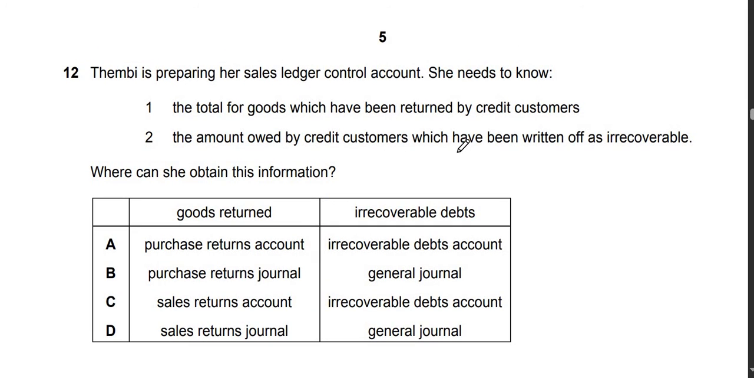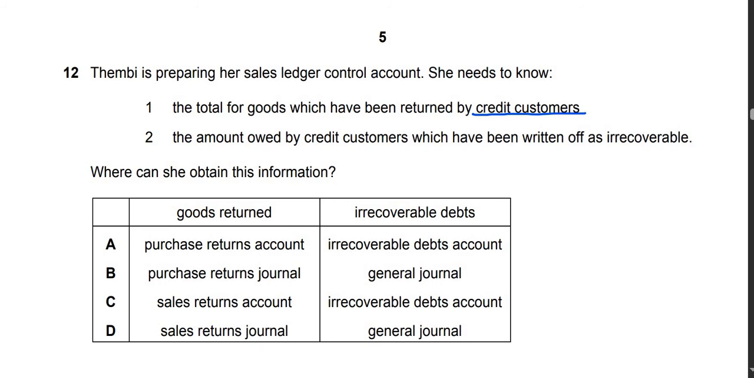Question 12. Thambi is preparing her sales ledger control account. She needs to know the total for goods which had been returned by credit customers and the amount owed by credit customers which have been written off as irrecoverable. Where can she obtain this information?